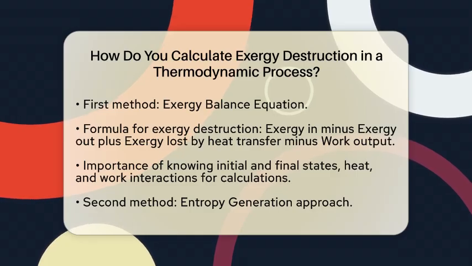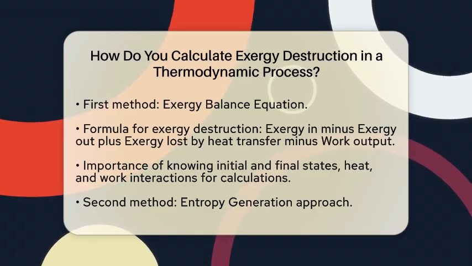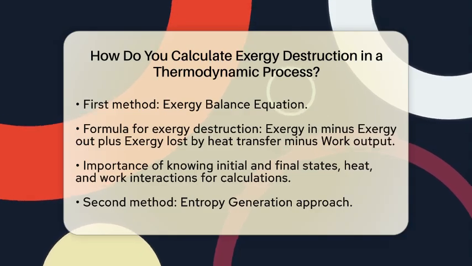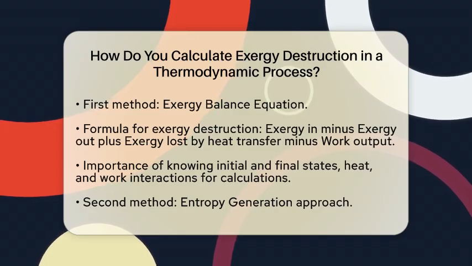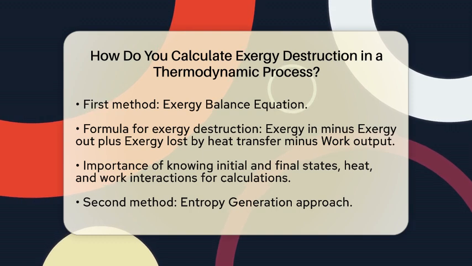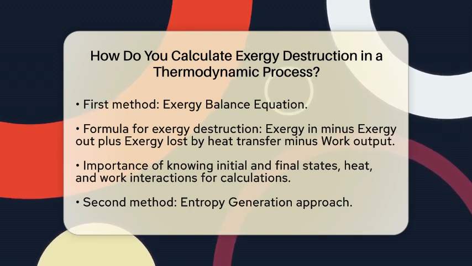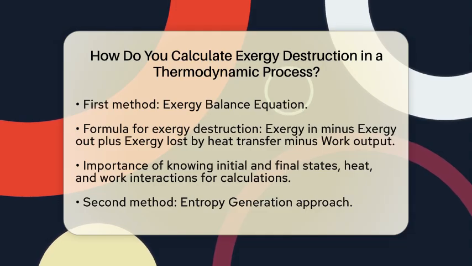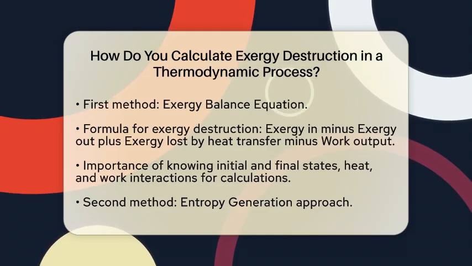The second method is based on entropy generation. This approach relates exergy destruction directly to the entropy generated within the system. Since entropy generation indicates irreversibility, you can find the exergy destroyed by multiplying the ambient temperature by the total entropy generated. The formula looks like this. Exergy destruction equals ambient temperature multiplied by entropy generated.